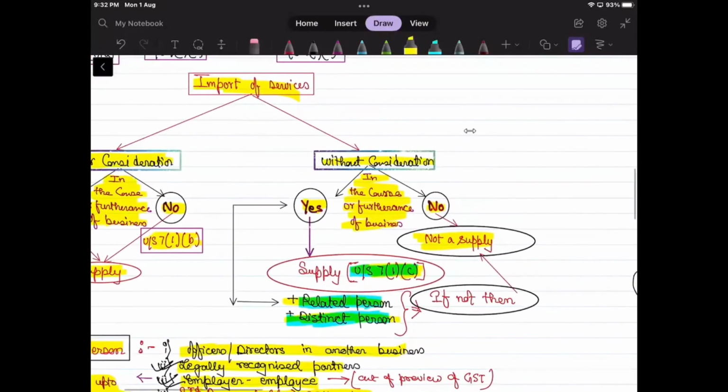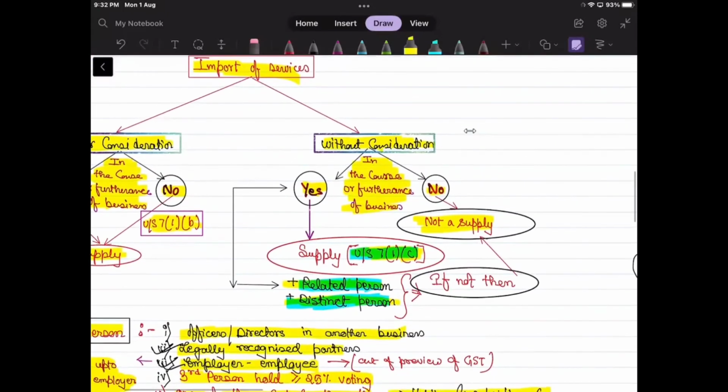And if it is without consideration, but in the course or furtherance of business, plus it is from a related person or distinct person, it is supply under section 7 subsection 1C. And if it is without consideration and also not in the course or furtherance of the business, then it is not a supply, even if it has the criteria of related person and distinct person. Correct.